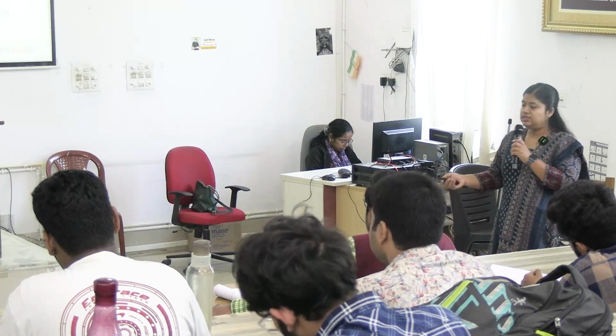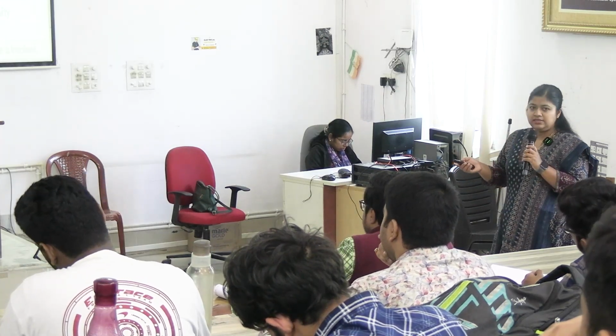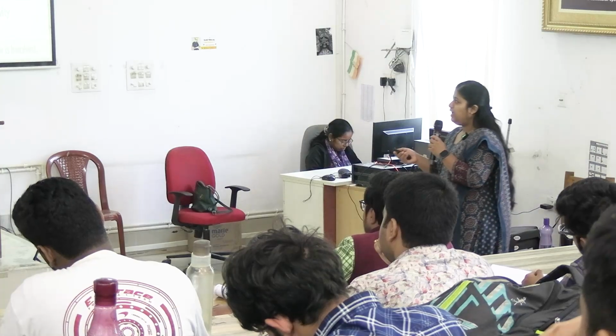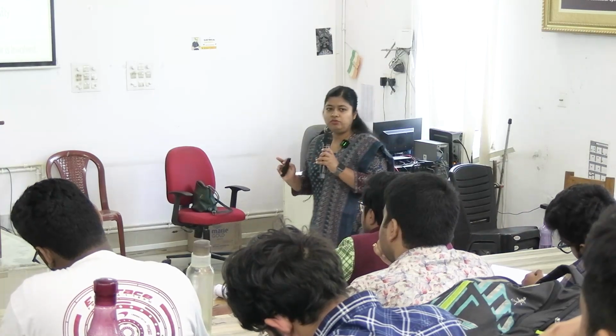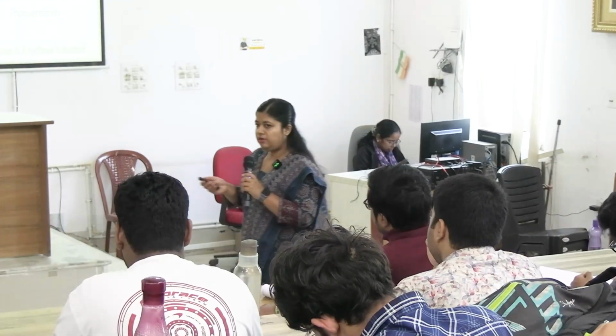Fine. So these are the types, their names and their clinical symptoms, more or less. You will find this chart in every textbook. You have to read it on your own.